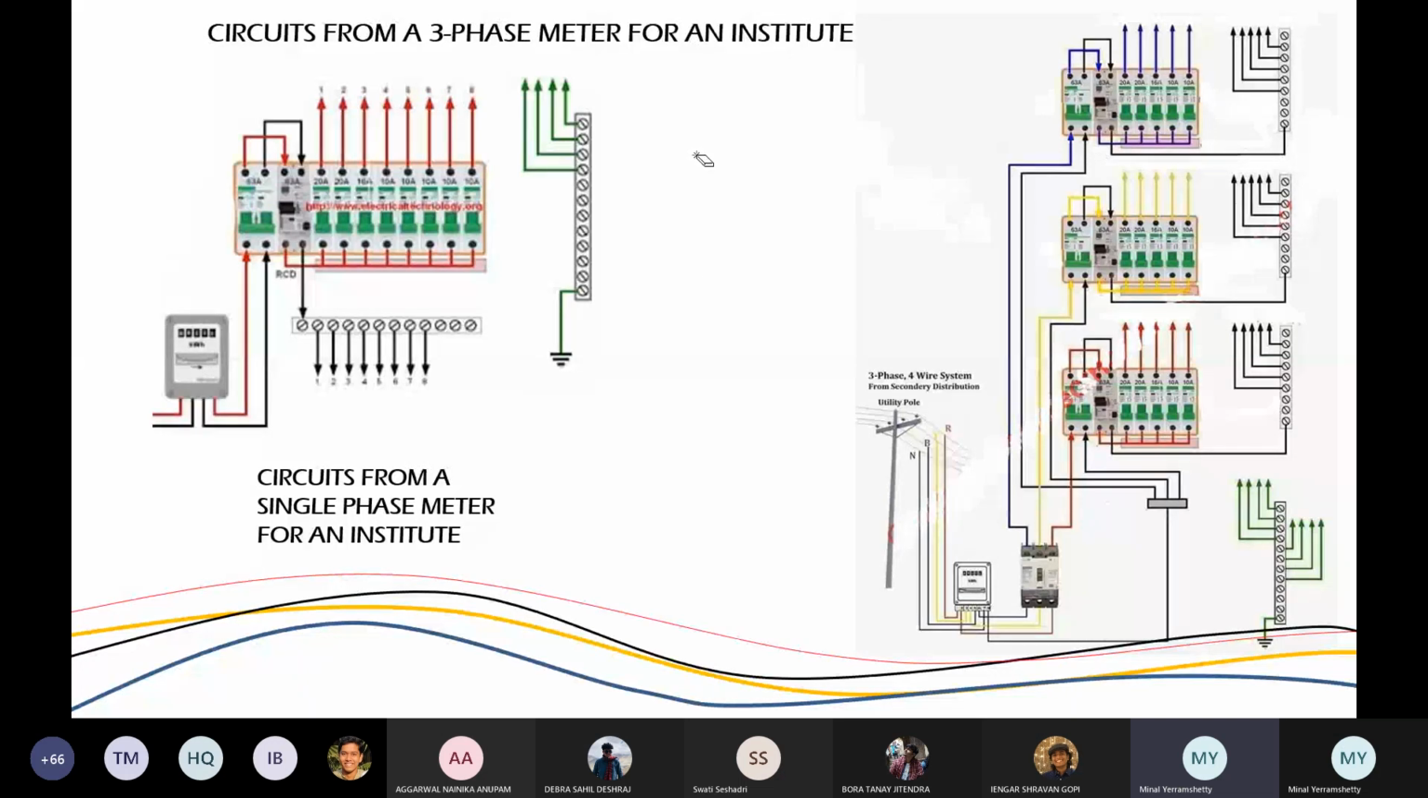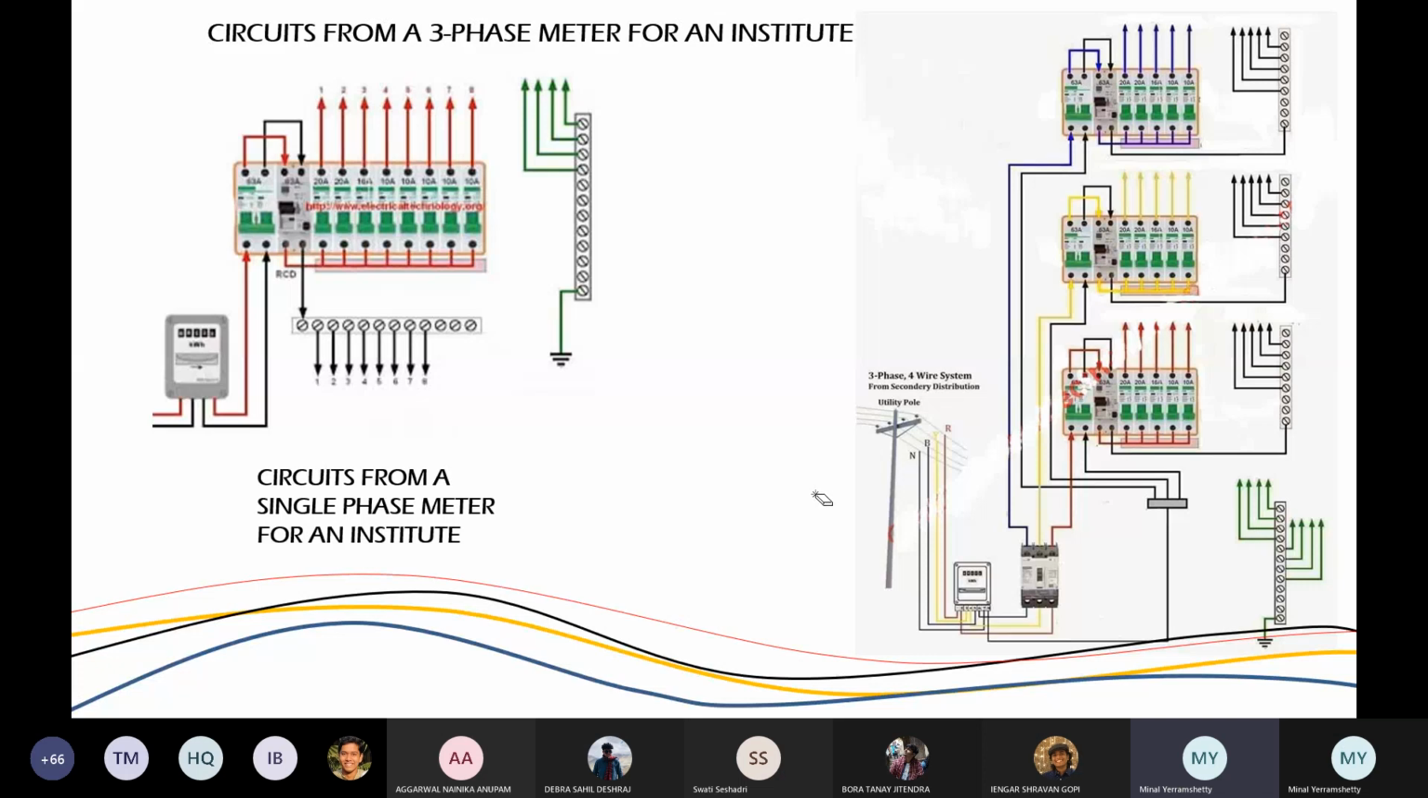So it is possible that all my ACs are on one phase, or maybe I'm distributing the ACs on different phases so that the balance is fine. Or I'm saying that all the lights and fans will be on one phase. Now how will that distribution be done, is that in your hands? No. This will be done by the electrical engineer.